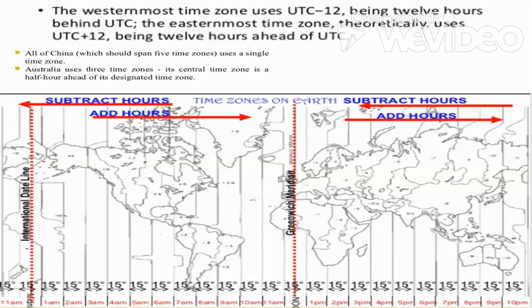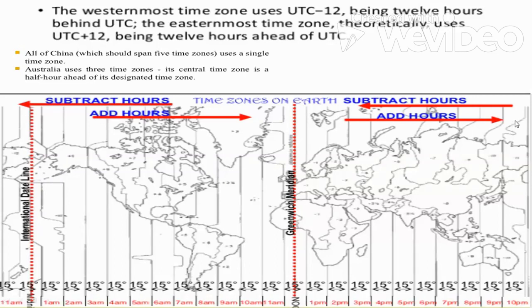Now see, this is the Greenwich meridian, the prime meridian, and if we go towards this side, towards the east, we add hours. But from the east, if we come towards the west, we subtract hours. Similarly, this is the ideal international dateline. This is the Greenwich meridian, 0 degree. We will go on adding hours until here, where we have the international date line.